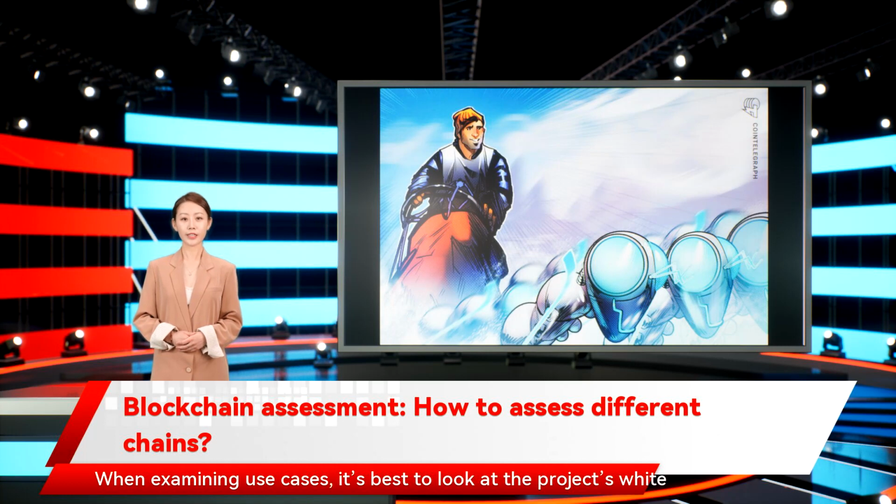When examining use cases, it's best to look at the project's white paper. For example, we can take a look at Polygon's white paper, which details potential use cases associated with the platform.